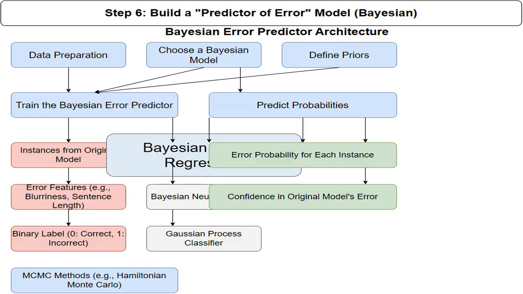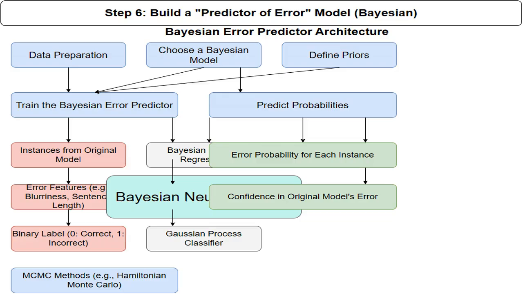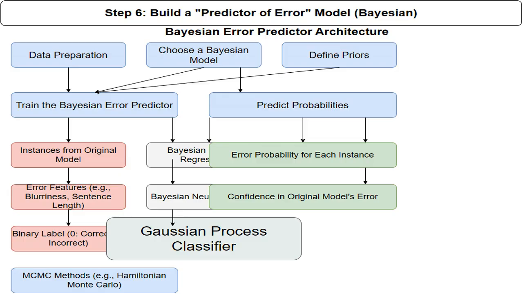A Bayesian neural network is a common choice for the error predictor because the error label is a binary target variable, and it assigns prior distributions to weights. The Bayesian neural network provides uncertainty estimation, which is very useful in this context. It is one of the options for the error predictor. Gaussian process classifier, another option for the error predictor, deals with complex relationships.